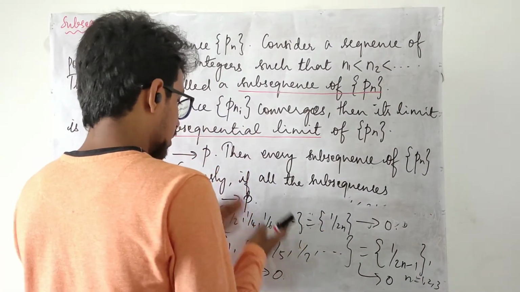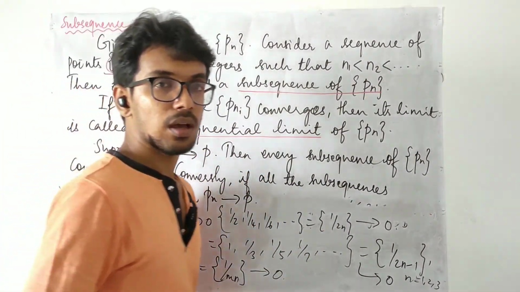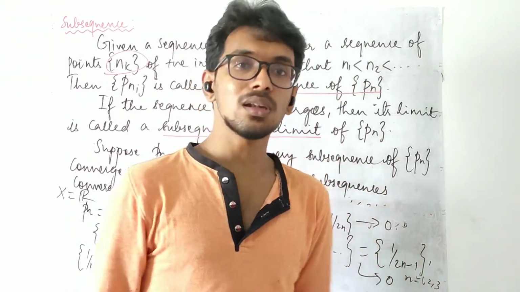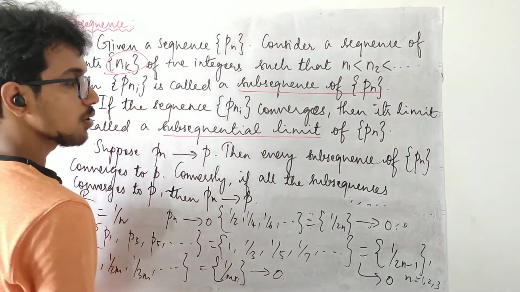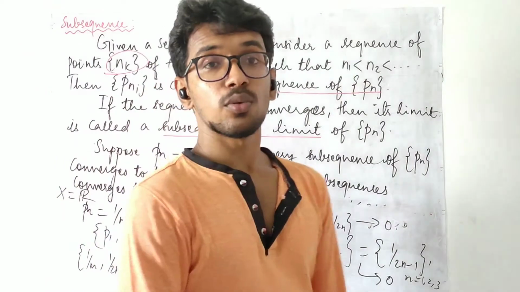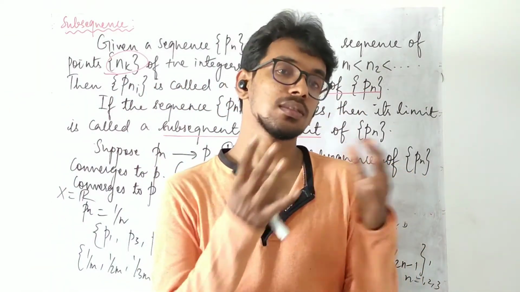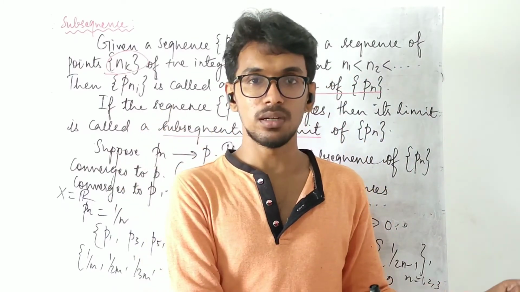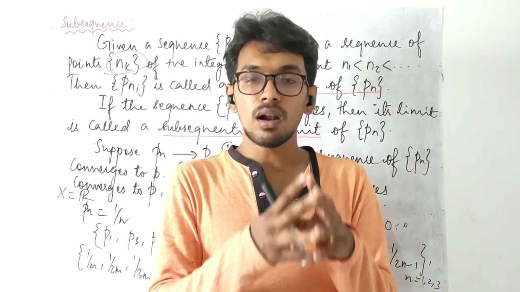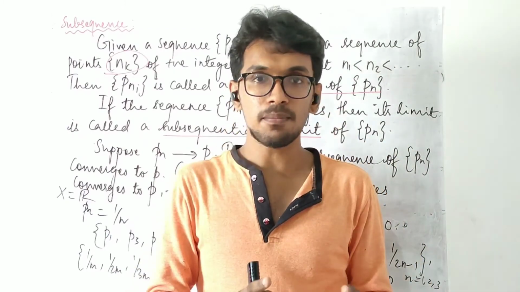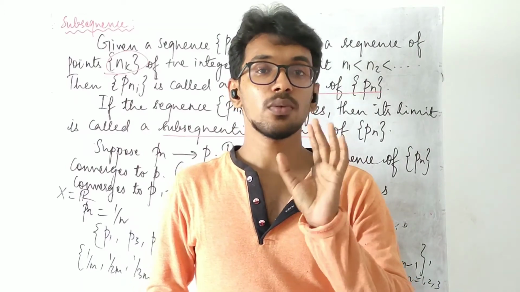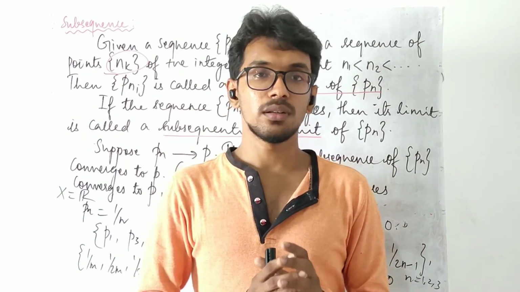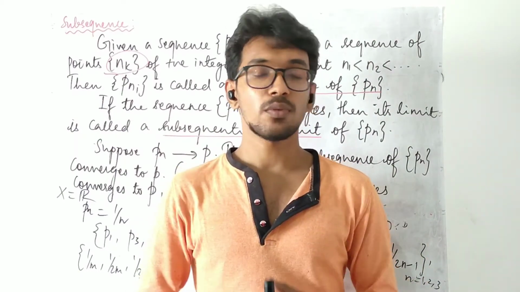Here I have made odd, even, and multiple subsequences. If you want to build any more subsequences, you can, and you could visualize that all the subsequences converge to 0. So this is a very important property when we deal with sequences and subsequences. If all possible subsequences converge to the same limit, that is, all the subsequential limits are the same, then the sequence converges. And when the sequence is convergent, we will have the same limit as a subsequential limit for whatsoever subsequence that we take.